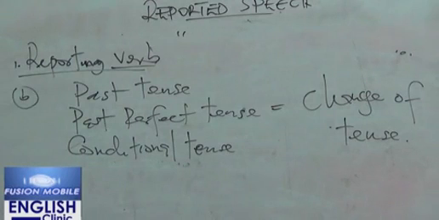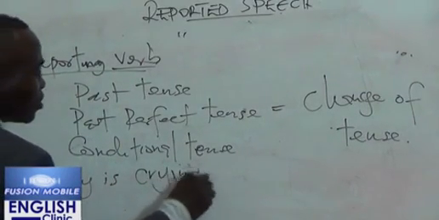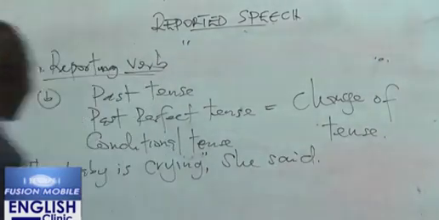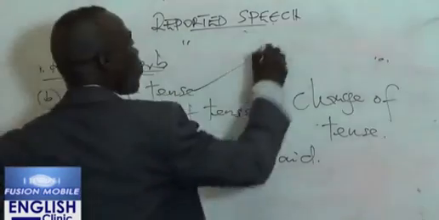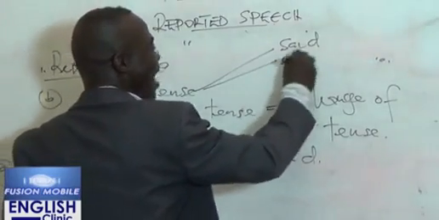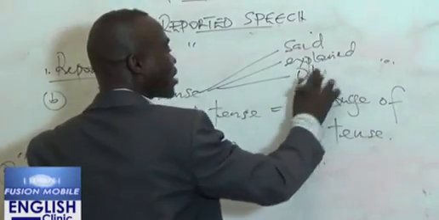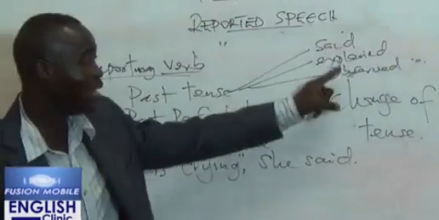"The baby is crying," she said. That's reporting the direct speech. If I want to report this using past tense as my reporting verb, said, or it may be explained, or observed, as long as those verbs are in past tense, said, explained, observed, and so on.